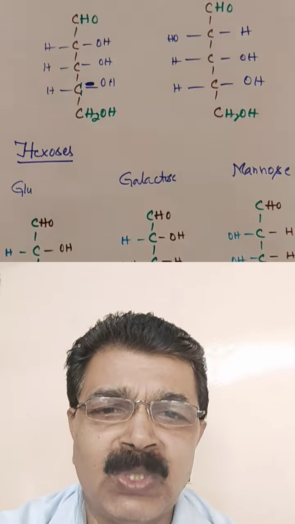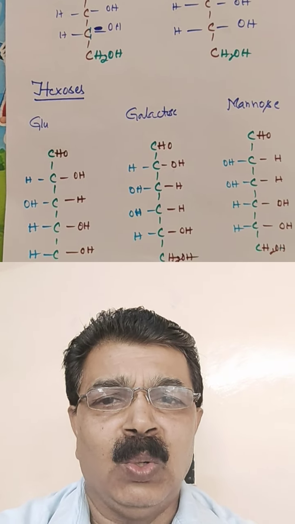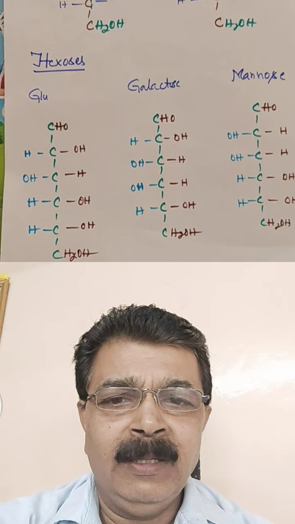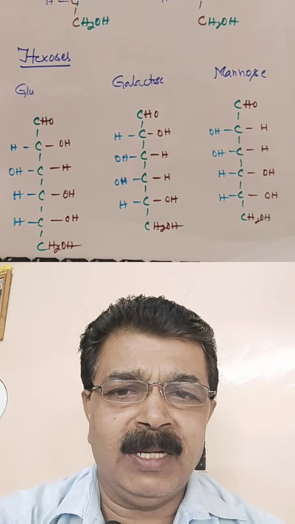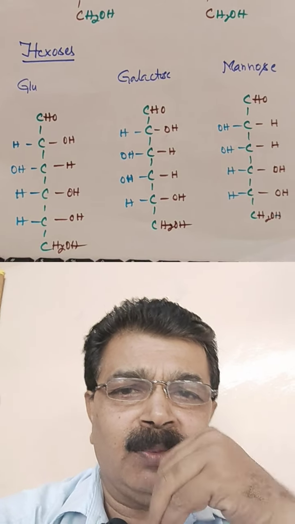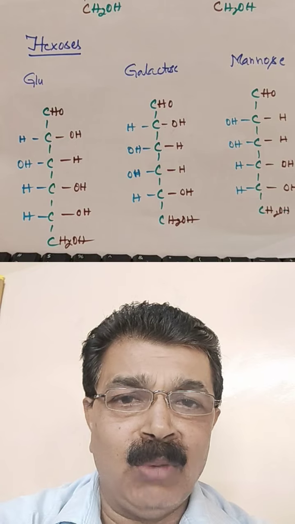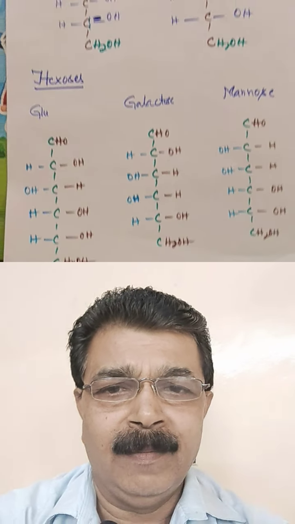And then hexoses. Hexoses are commonly known as glucose. They have 6 carbons with an aldehyde group and the other groups. Examples are glucose, galactose and mannose. There is another one as well.